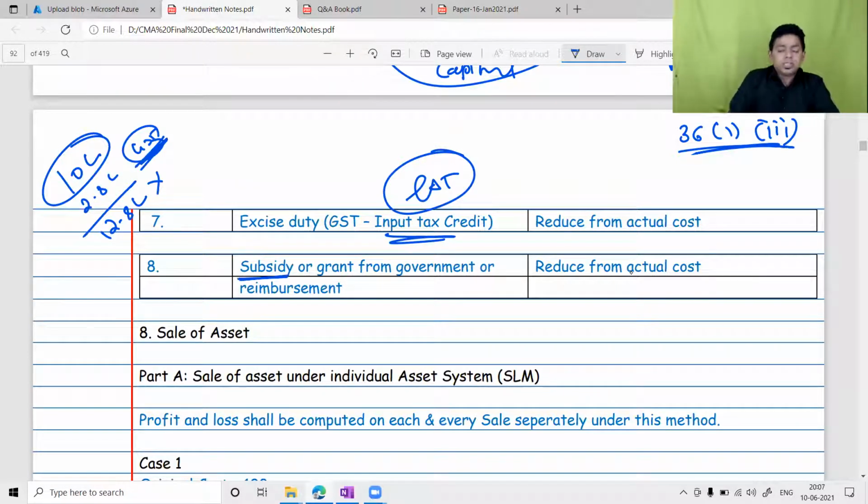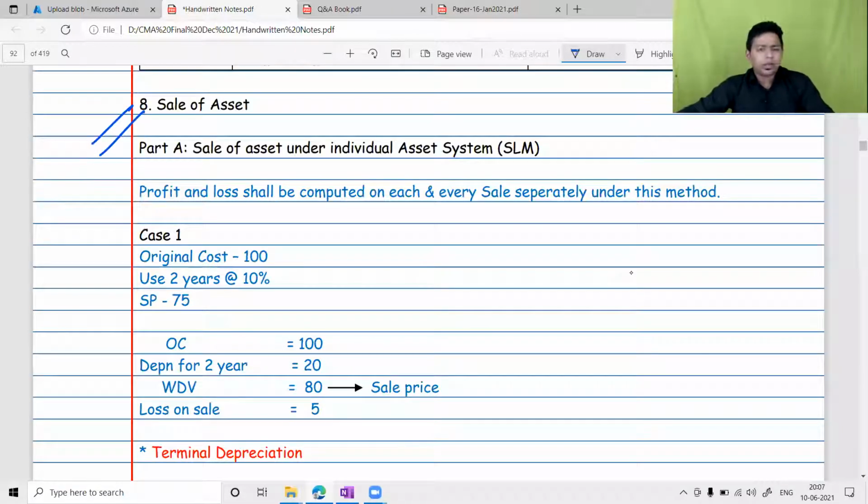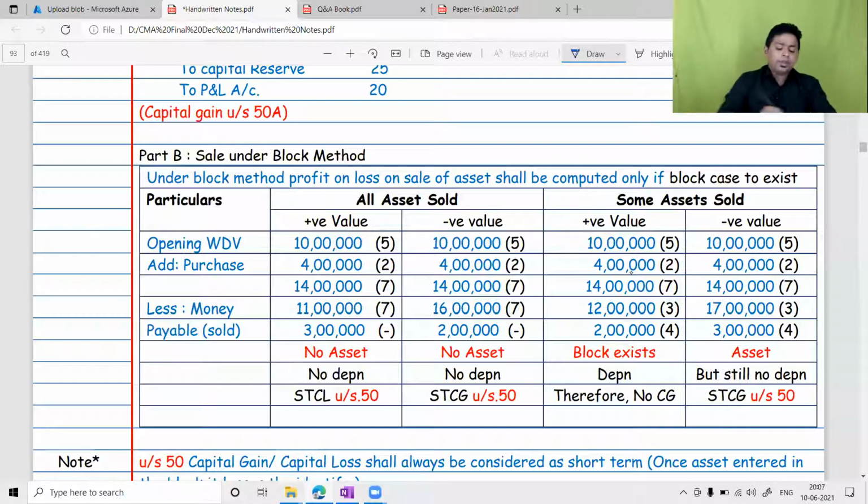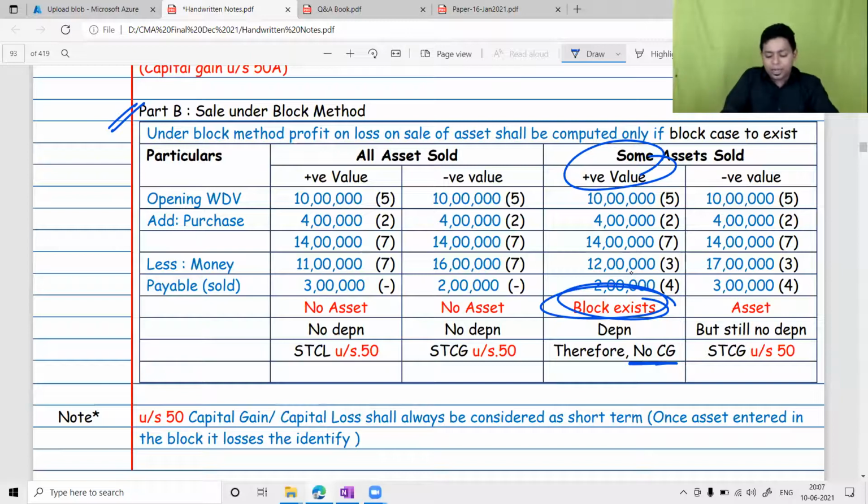If the government is giving you any subsidy or grant to purchase the asset, that subsidy or grant has to be reduced from the asset. Sale of the asset is not a relevant point here as of now. I wanted to tell you only one thing: whenever you make a sale of the asset and a block exists, please understand, if a block exists, we do not compute any capital gain. We compute capital gain under section 50 only when the block ceases to exist. When we travel to section 50, we will discuss it there. Right now, this is not the time to discuss this particular provision.